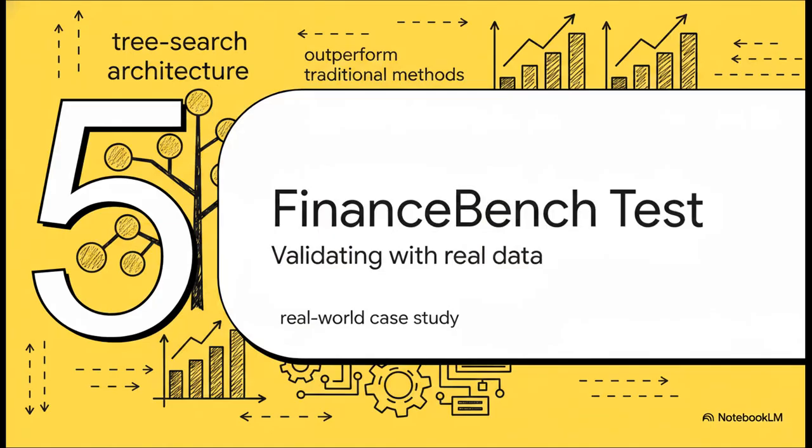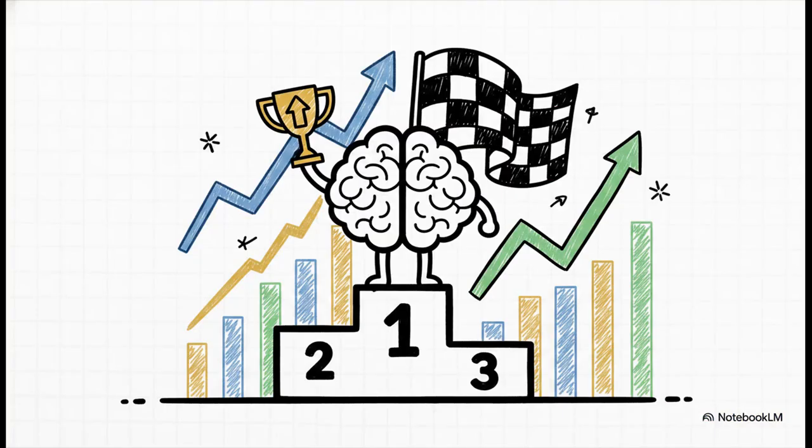Section 5, the FinanceBench accuracy test. Let's validate this vectorless reasoning with some actual data. Now, in the AI world, talk is cheap, right? Everyone claims their system is the best. So to see if this vectorless architecture actually outperforms traditional methods in the real world, researchers built Mafin 2.5. This is a reasoning-based RAG system custom designed for high-stakes financial document analysis, handling stuff like incredibly complex earnings disclosures, and it's powered entirely by the PageIndex framework.